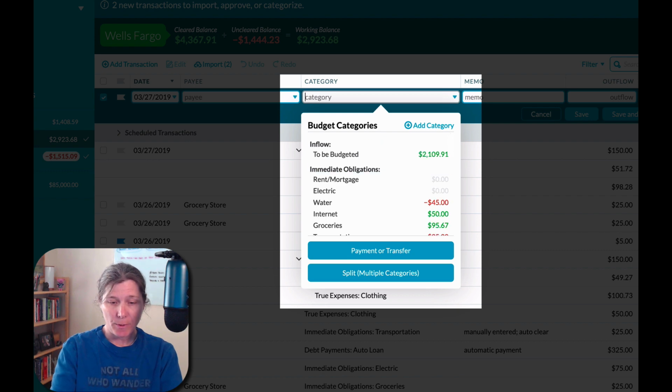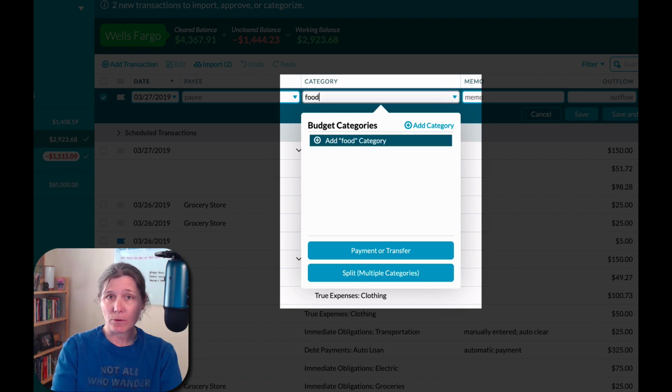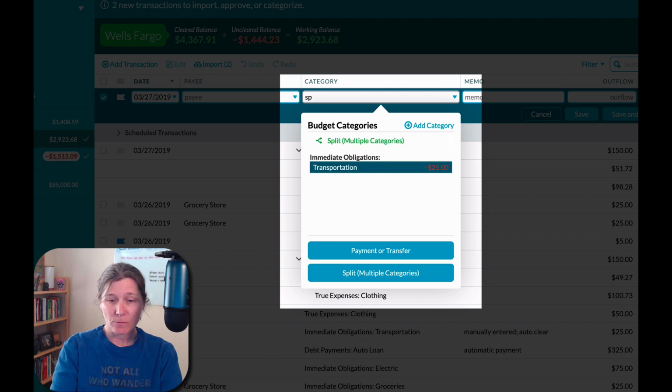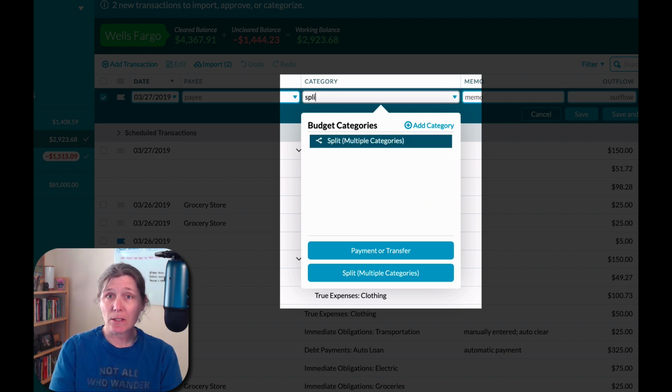If we start typing in a new word here that YNAB doesn't recognize, it asks us if we want to create this new category. And until recently, if you started typing in split, YNAB would ask you if you wanted to create a new category called split, which of course is not what we're trying to do. And then you would have to move your cursor down here and click on this split category button. But like I said, with this new refresh, now YNAB has this functionality built in.